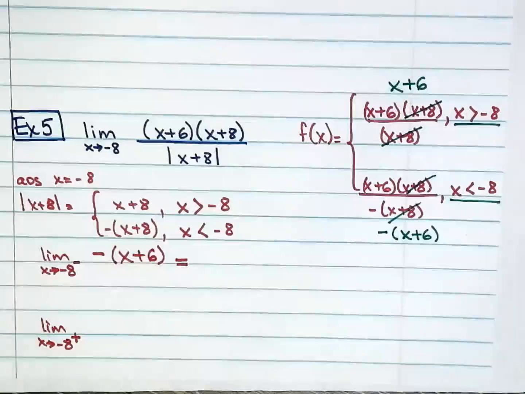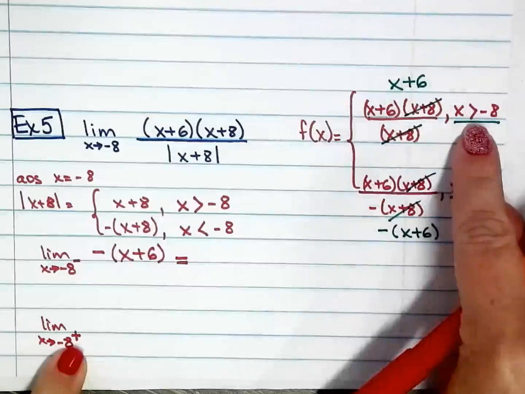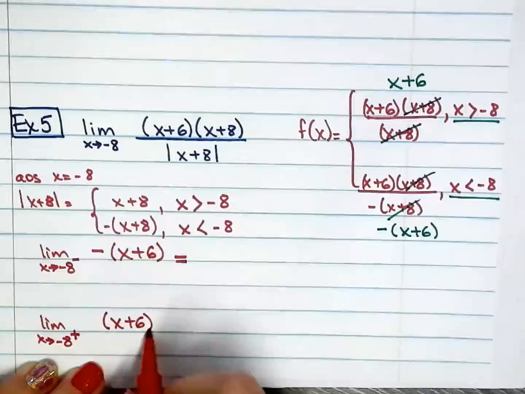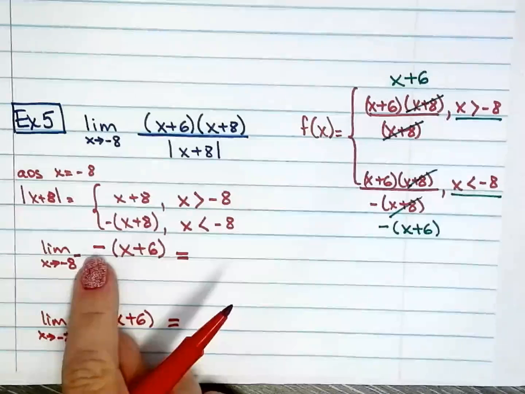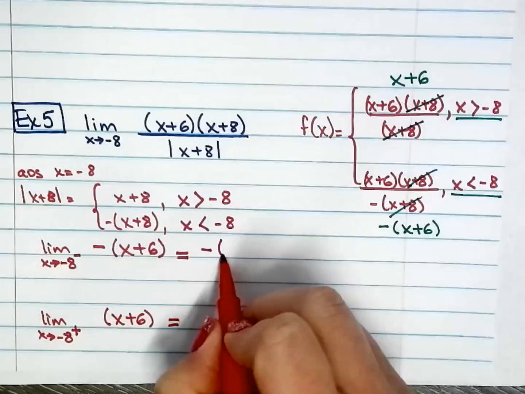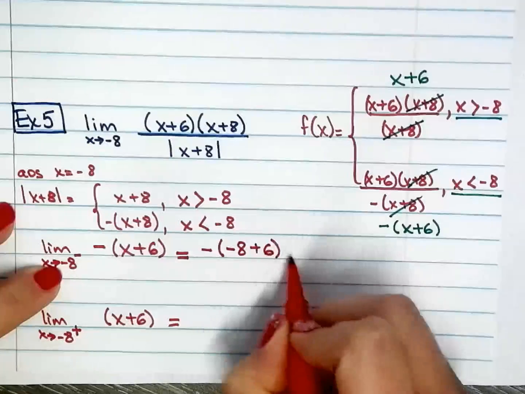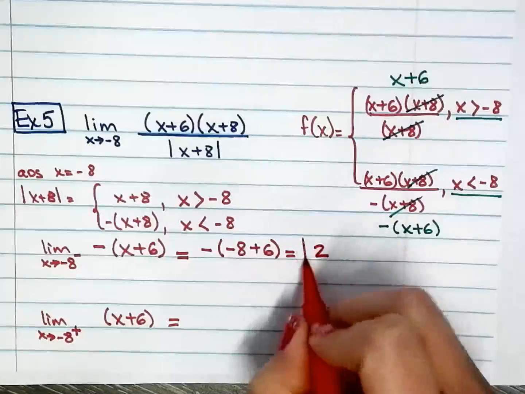And then we will evaluate. Now approaching from the right I have to use this one, so x plus 6. Okay, so now we're ready to do direct substitution. So negative 8, substitute that for x, plus 6. Here I have negative 2. Two negatives make a positive. Voila, 2.